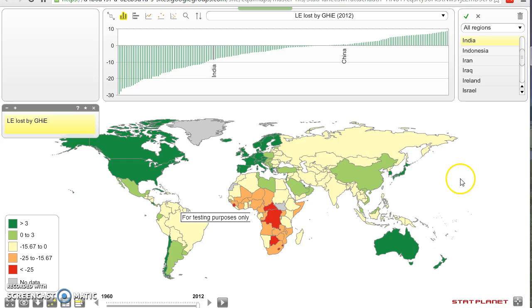So this is it on life years lost by global health inequity. I hope it's useful to you. I hope you can elaborate it more and help us improve it.